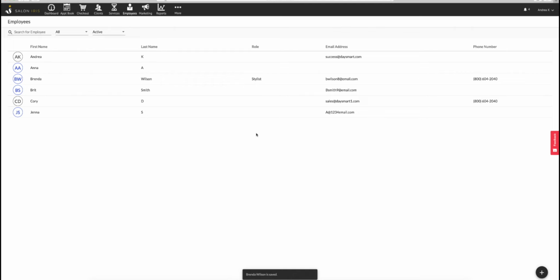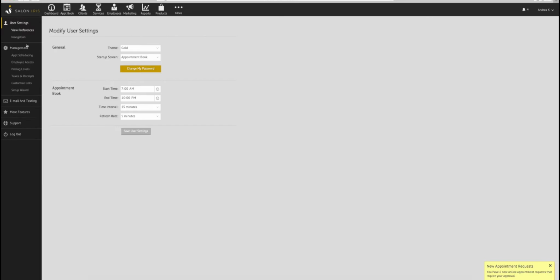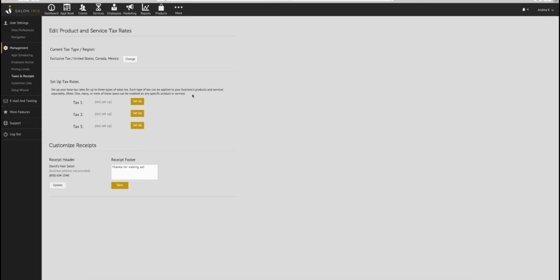One important feature that we want to set up is the taxes. This is really quick and easy to configure. Let's take a look. Click onto More and then Options. Now click onto Taxes and Receipts. You can see that you may change your tax region if you need to. Under Setup Tax Rates, we have tax options that you can configure. Let's click onto Setup for Tax 1.